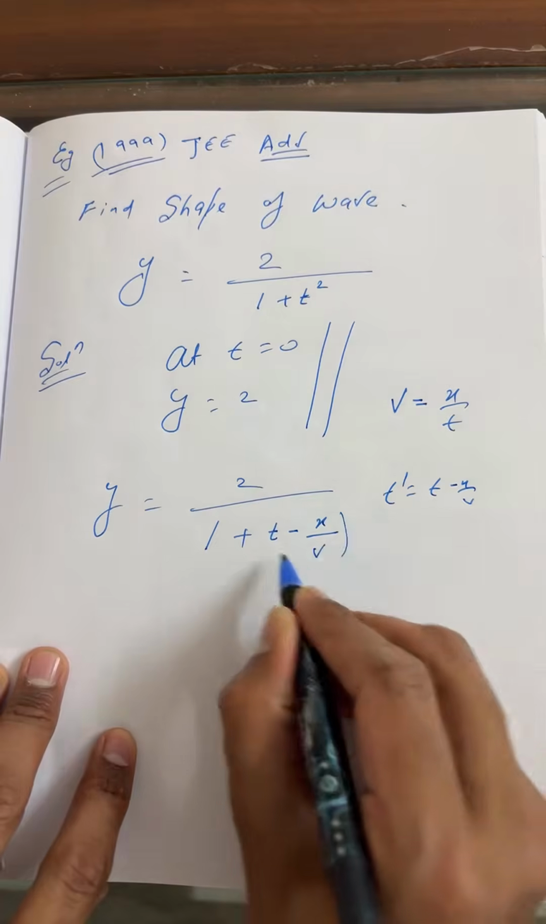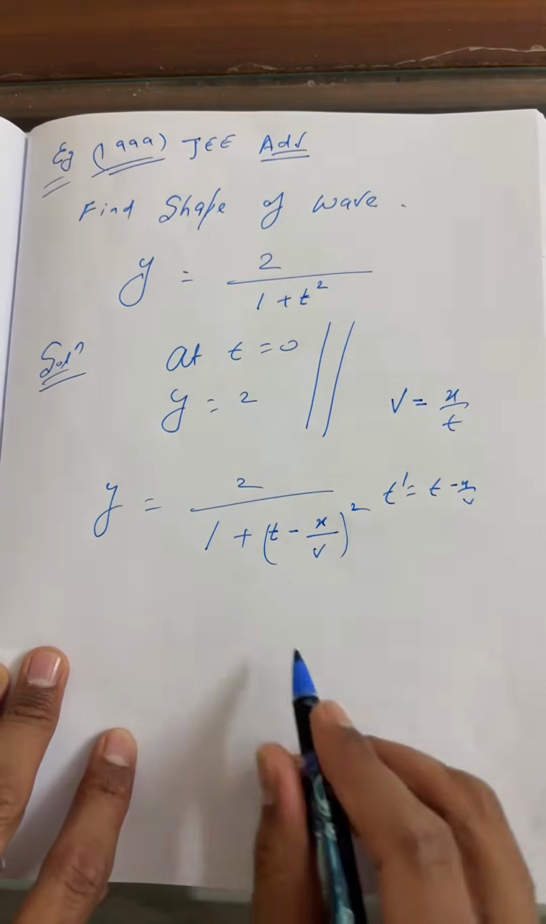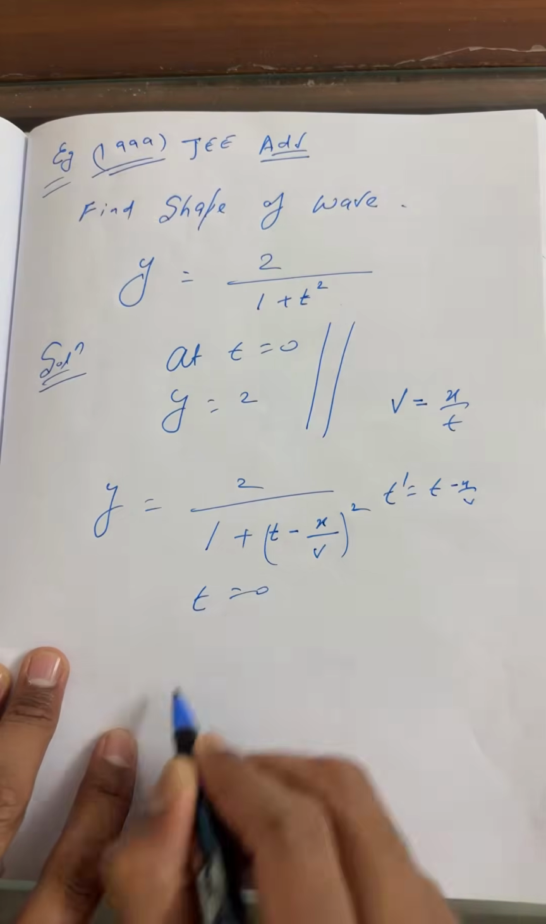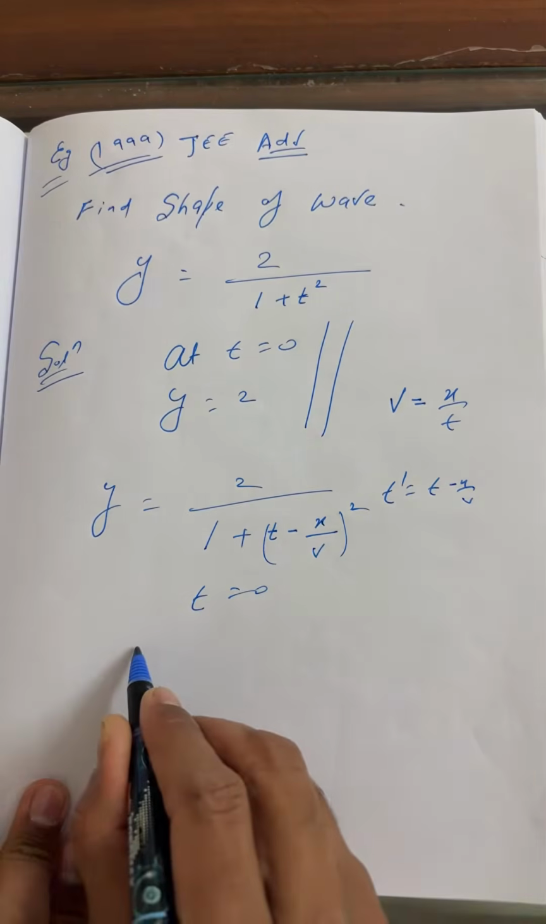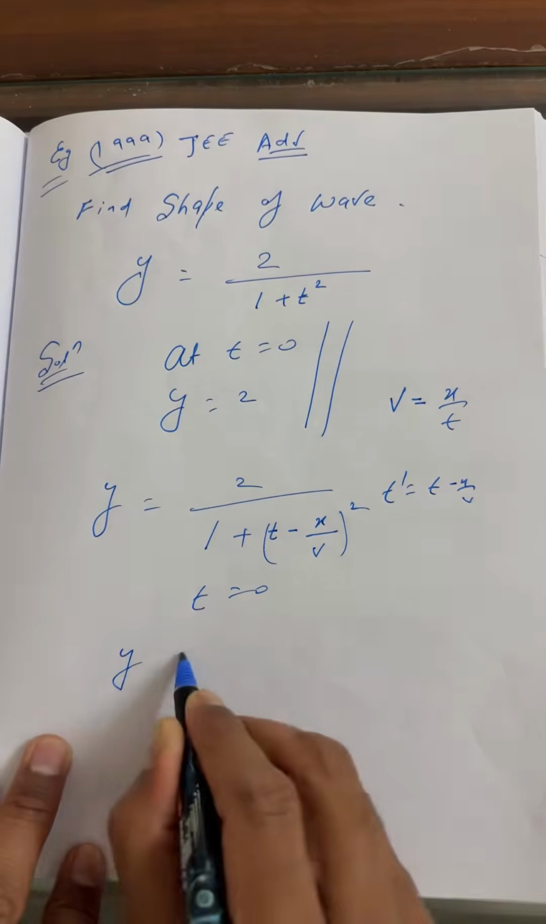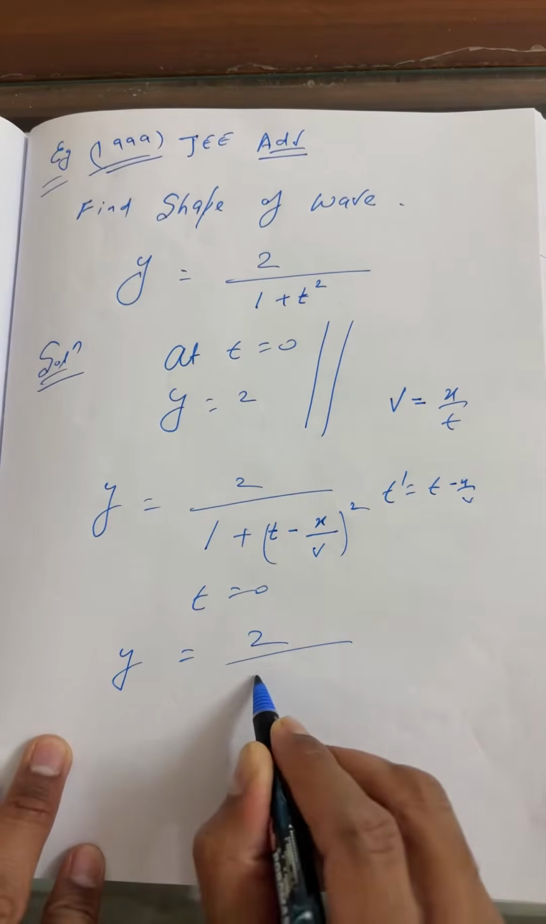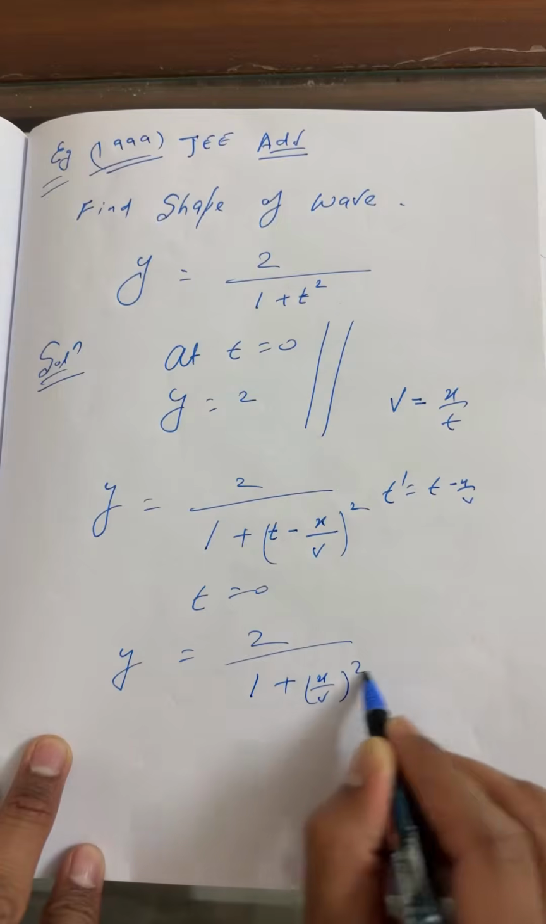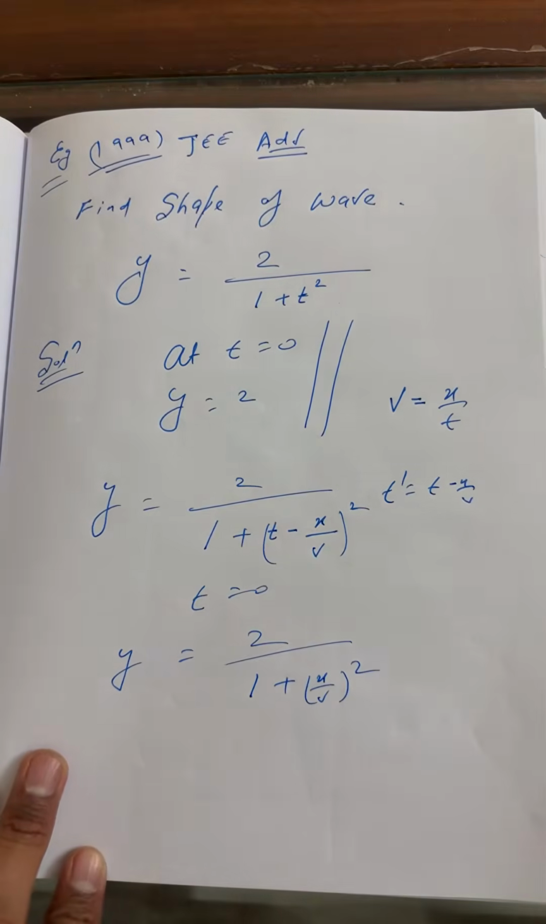So you can write beta party this entire terms. Okay. So beta, just take an assumption, t is equal to 0. If t is equal to 0, then what you can write? y is equal to 2 upon 1 plus (x by v) whole square. You can write now.